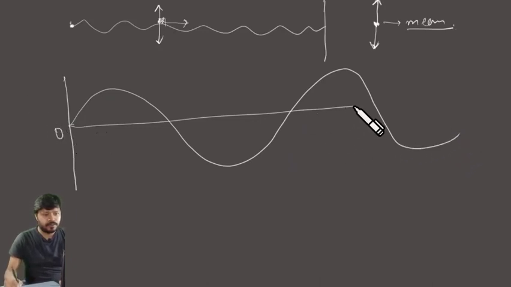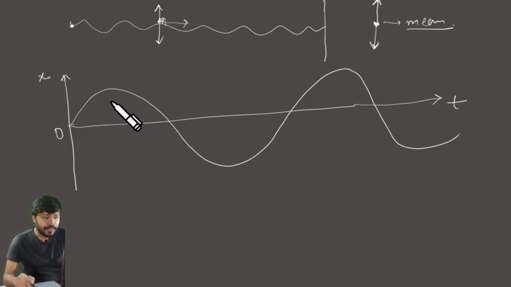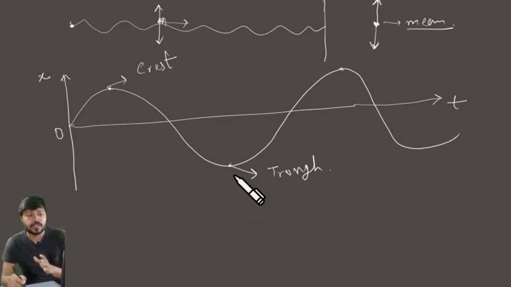Okay, graphically we can represent it like that. This is time t, and this is the displacement, which is not permanent, of course. It goes up and down of the particles. So the maximum height reached by the particles, material particles or medium particles, are called the peak points. The topmost peak point is called the crest of the wave. The bottommost point is called the trough. Crest and trough. The topmost is the crest, the bottommost is a trough.